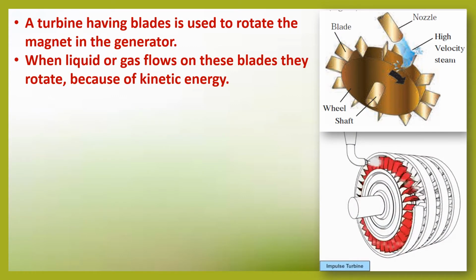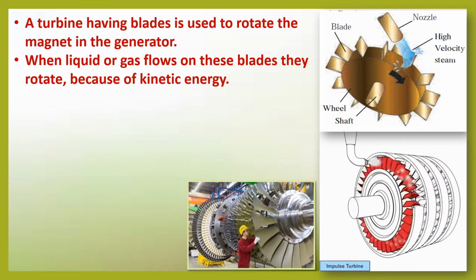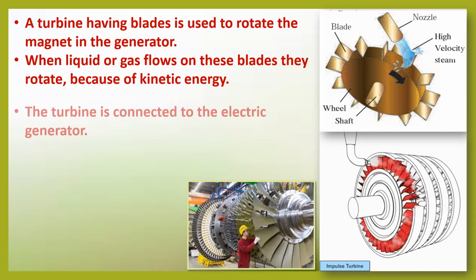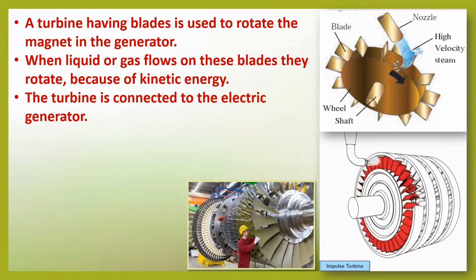Now this liquid or gas is of high temperature and under great pressure. This is a commercially used turbine used to produce electricity. Now this turbine is connected to an electric generator.